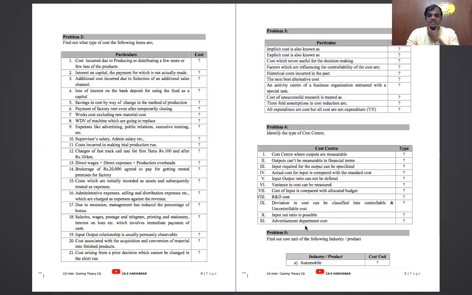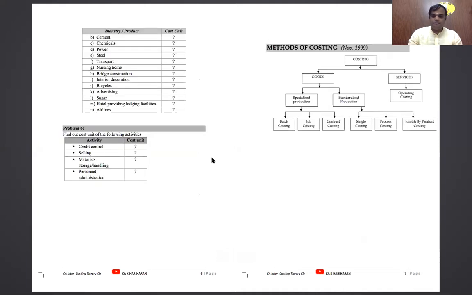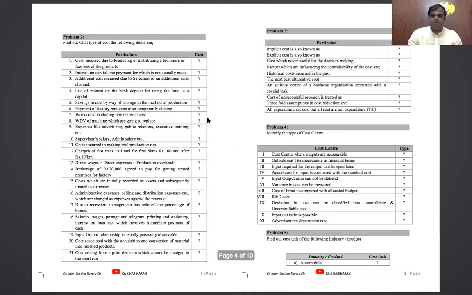Problem number 5. Automobile, what is the cost unit of the automobile? Numbers is the cost unit.